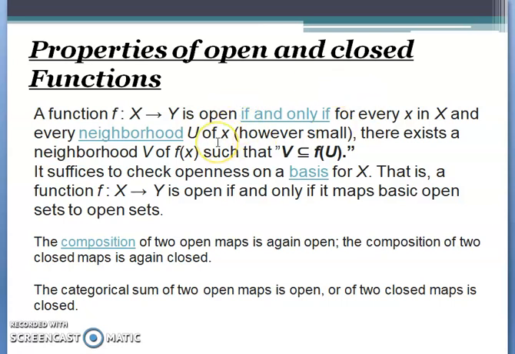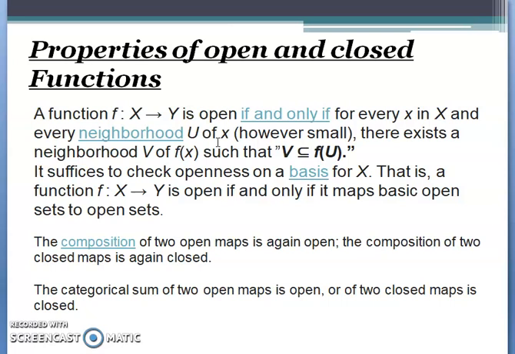It suffices to check openness on a basis for X. That is, a function f from X to Y is open if and only if it maps basic open sets to open sets. A function is open if it maps open sets to open sets, and it is closed if it maps closed sets to closed sets. Thus the proof.